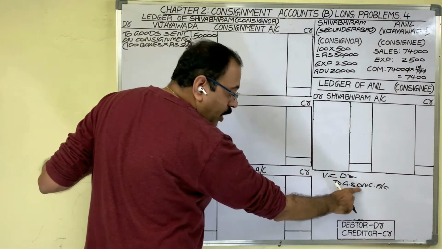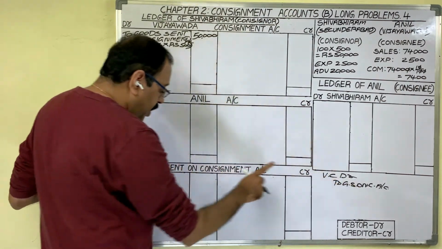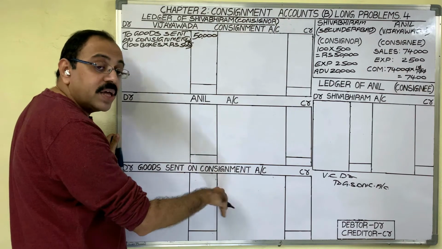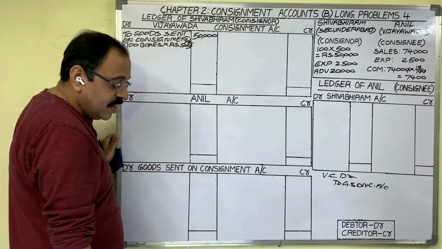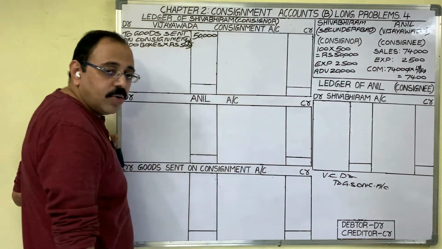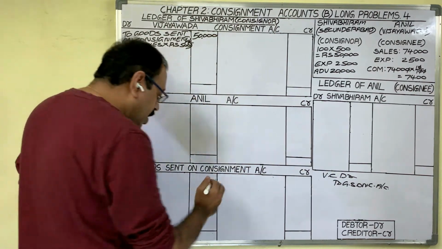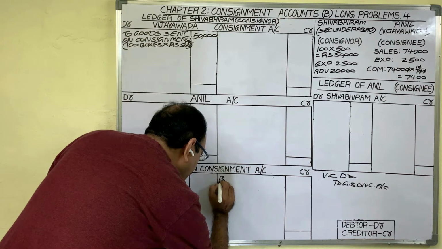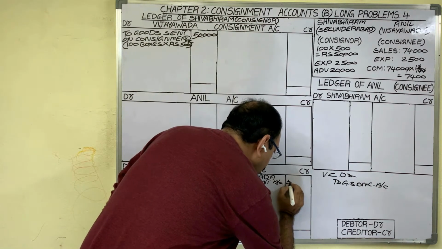As goods sent on consignment account is credited, in goods sent on consignment account, on the credit side we should post this entry. And what to write? On the debit side we wrote Vijayawada consignment account. Now write down that account name. By Vijayawada consignment account. Amount is 50,000 rupees.